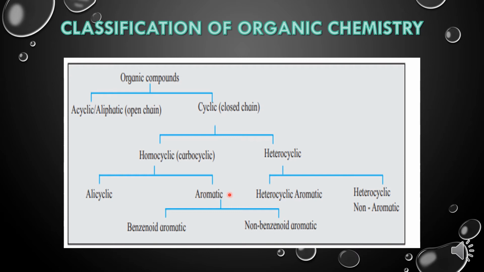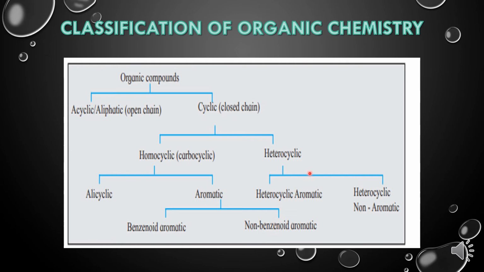Then aromatic would be further classified as benzenoid and non-benzenoid. Aromatic compounds where benzene ring is present, all those fall in the category called benzenoid aromatic compounds, and all those organic compounds which show aromaticity but do not have a benzene ring are called non-benzenoid aromatic compounds.